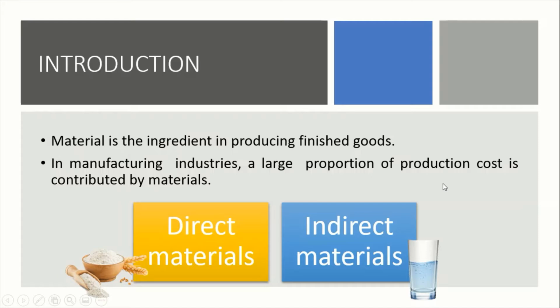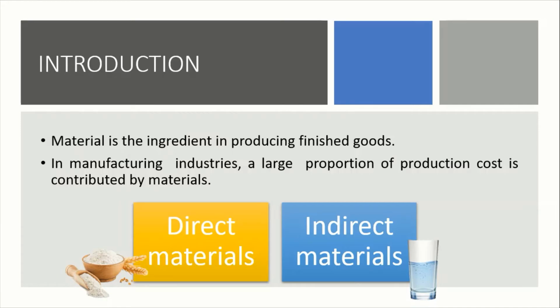So, materials can be divided into two classifications. First is direct materials, second is indirect materials. So, direct materials are materials that you can recognize directly. You can detect directly to the product, to the finished products. While indirect materials are the materials that you can't directly recognize to a product.